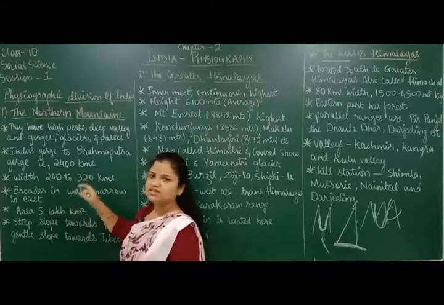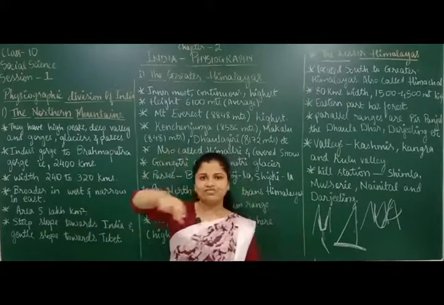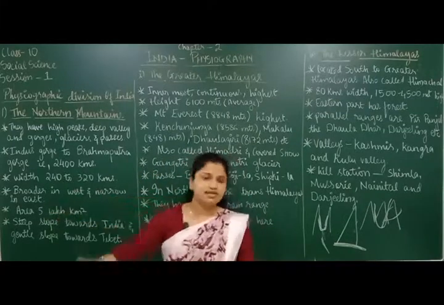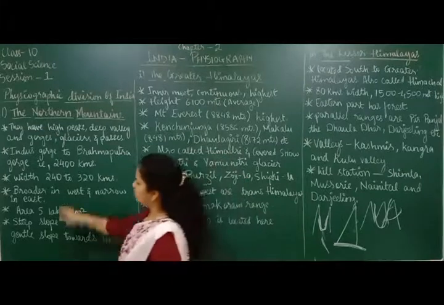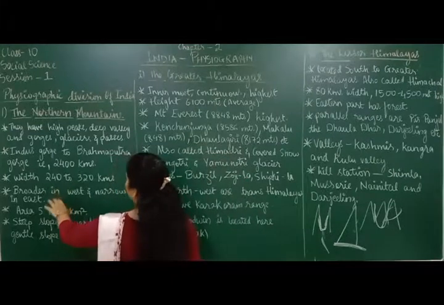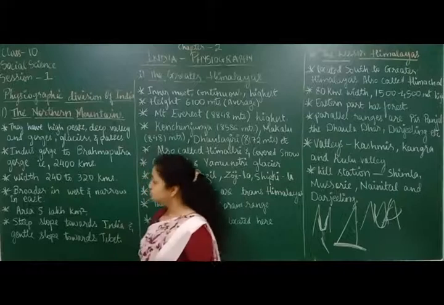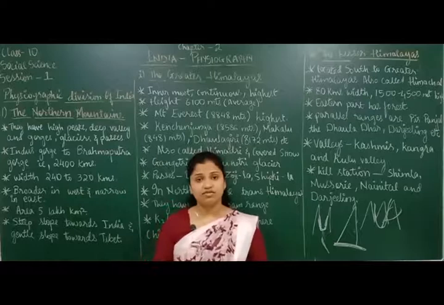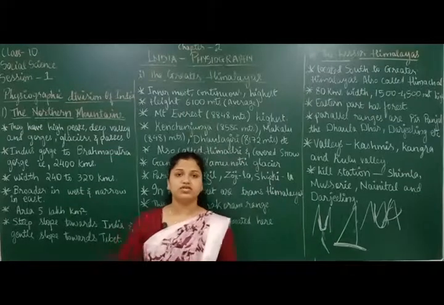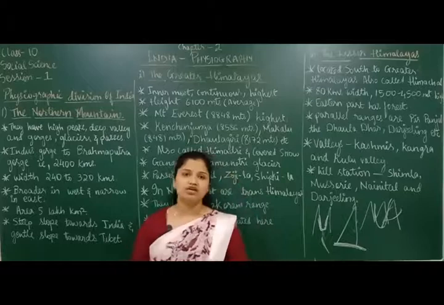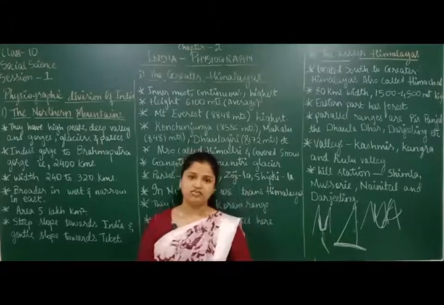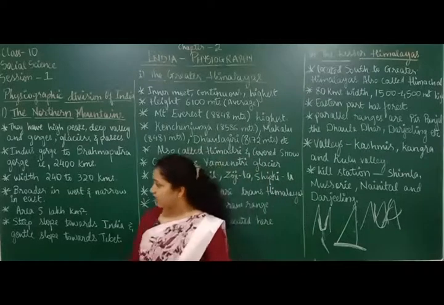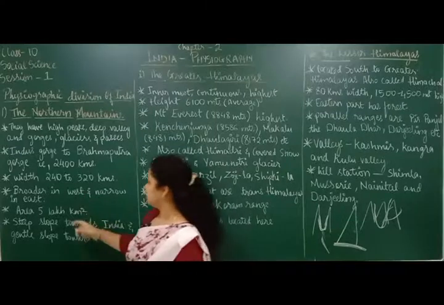See, all the mountains are not of the same width. Obviously some width will be small near the east, and near the west the width will be big. So the width of these northern mountains is 240 kilometers to 320 kilometers. The smallest width is 240 kilometers, whereas the greatest width of the mountain here is 320 kilometers. That is the width of the mountain, right? One more important point is mentioned.